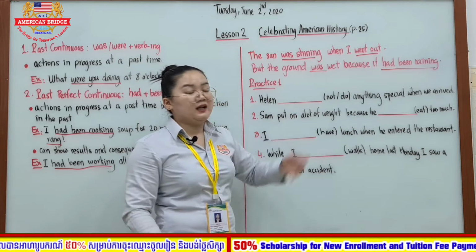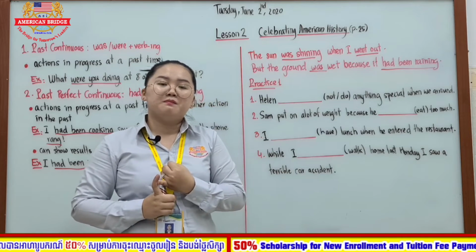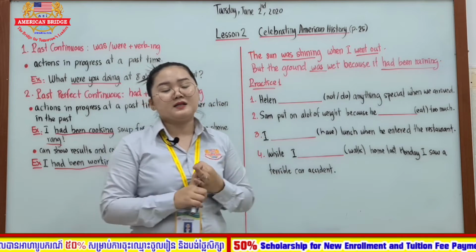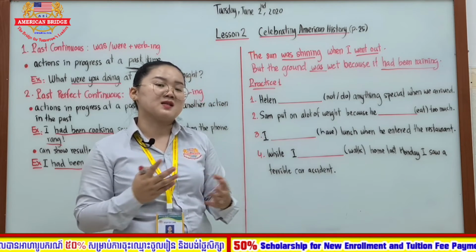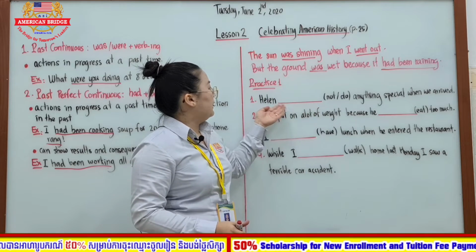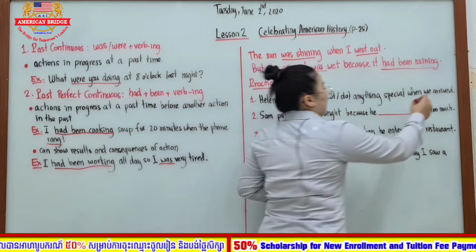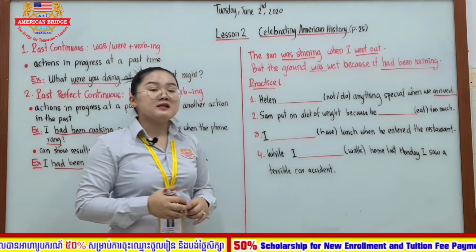So everyone, which tense should you use? We have past simple, past perfect, past continuous, and past perfect continuous. Which tense is suitable with this sentence? As you can see, Helen, anything special when we arrive. Past simple, right?